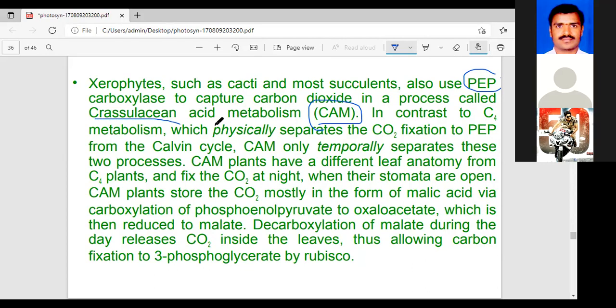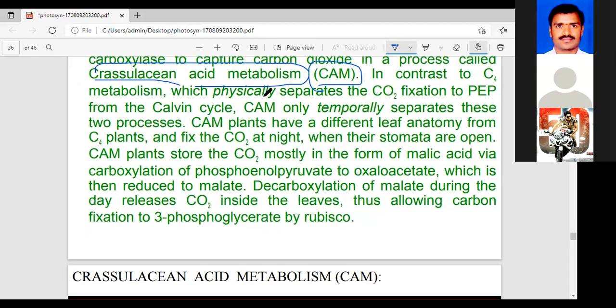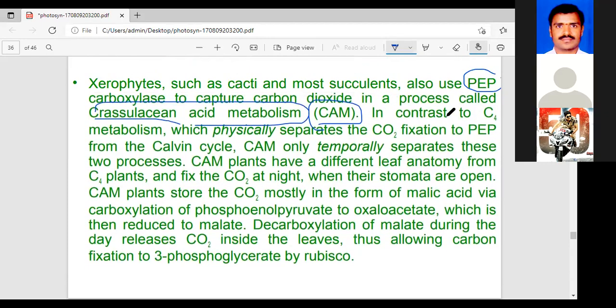In the process called crassulacean acid metabolism, what is this CAM? Most of the succulent plants use PEP carboxylase to capture carbon dioxide. This process is called CAM. Here, in contrast to C4 metabolism, this is a physically separate CO2 fixation.